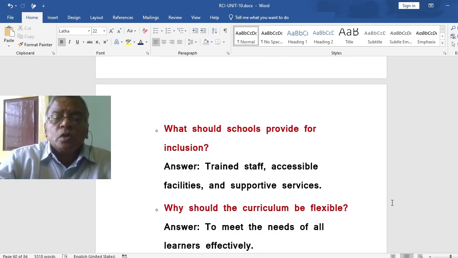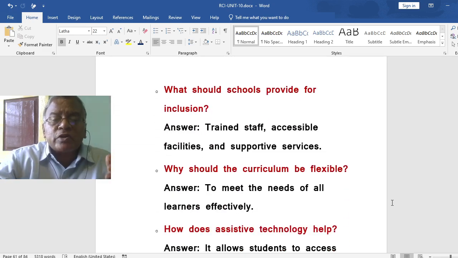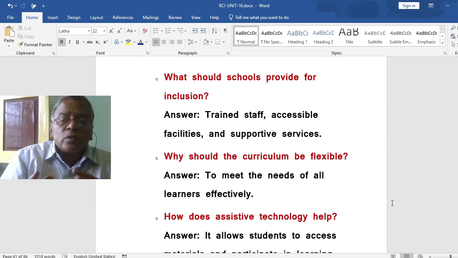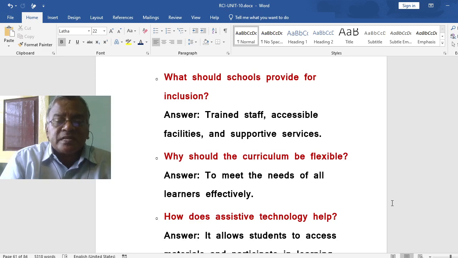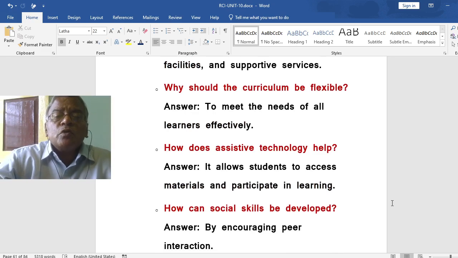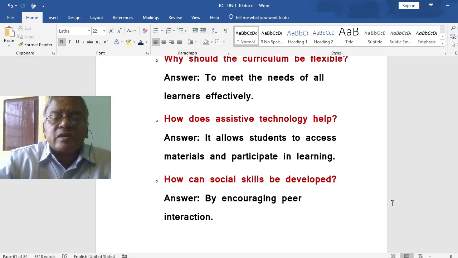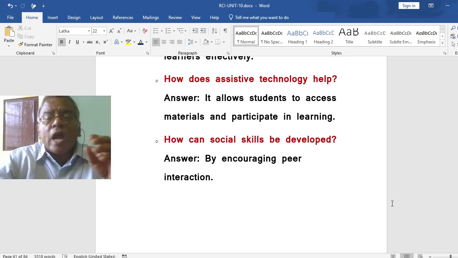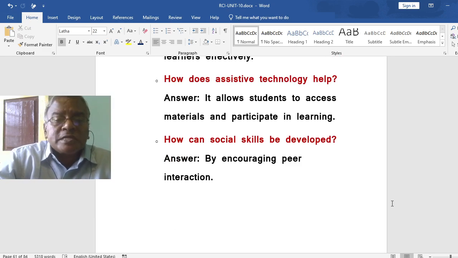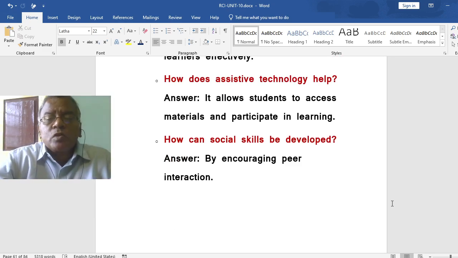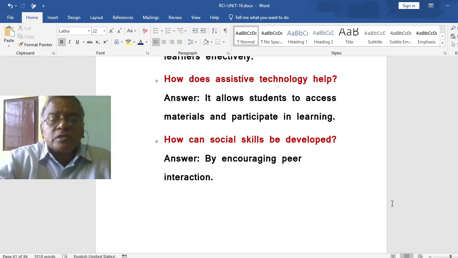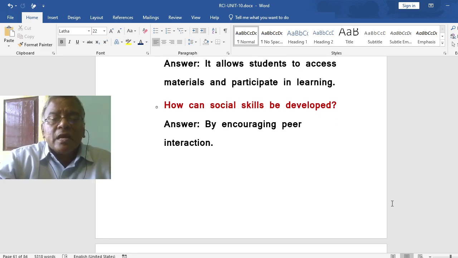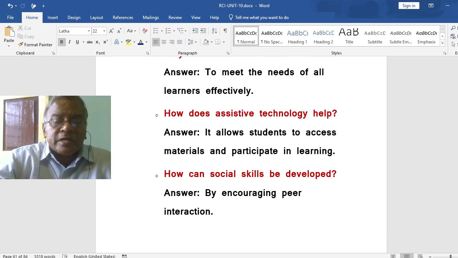What should schools provide for inclusion? They should include trained staff, accessible facilities and supportive services. Why should the curriculum be flexible to meet the needs of all learners effectively? How does assistive technology help? It allows students to access materials and participate in learning. How can social skills be developed? By encouraging peer interaction.